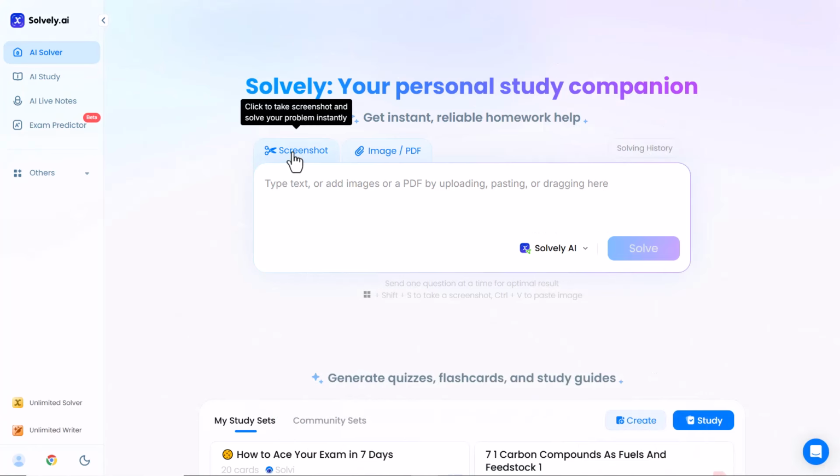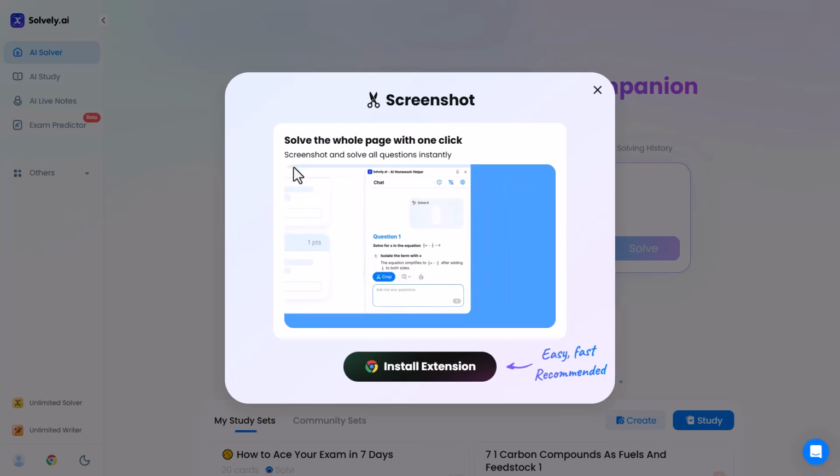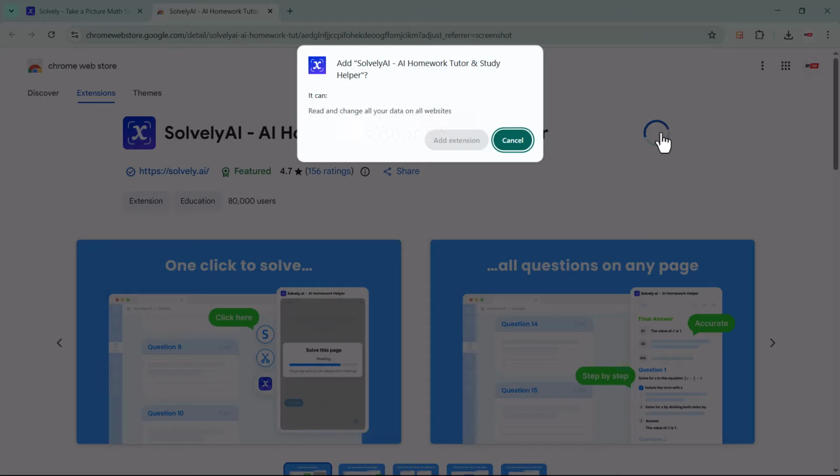So guys, now I am going to show you a really cool feature of Solvay.ai. You can actually add Solvay.ai as a Chrome extension, which makes study even faster and more convenient. To install it, simply click on the install extension button. After that, you will see the option add to Chrome. Just click on it and the extension will automatically be added to your browser.